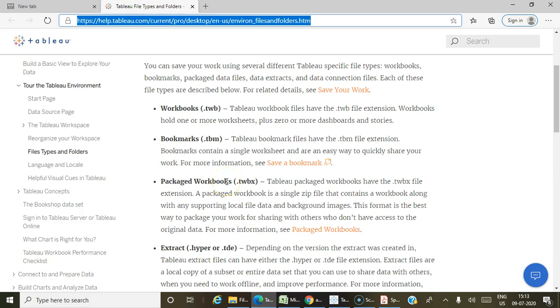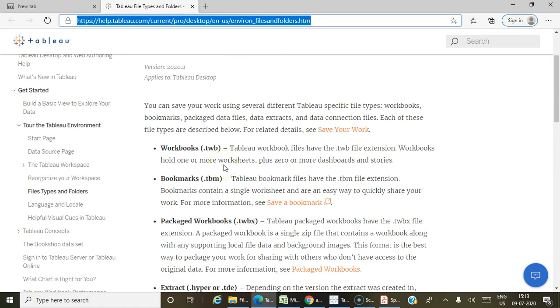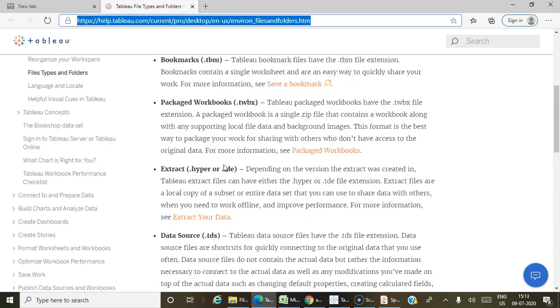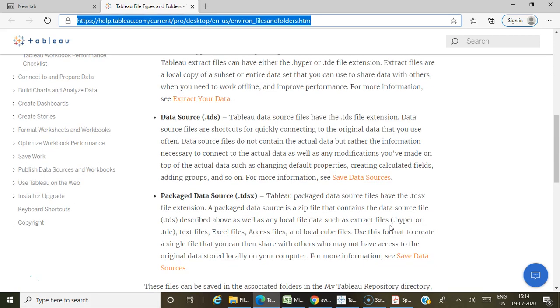So in Tableau, in order to save your workbooks, you have two file types, that is your TWB as well as TWBX. Okay, and if you are saving the bookmark files, you have to save that as .tdm files. In case of extracts, you can save the extract as .hyper or .td, but the current version supports only .hyper. And the data source files will have the extension .tds, and also we have two types for data sources as well. One is TDS and another one is TDSX, that is same like TWB and TWBX.